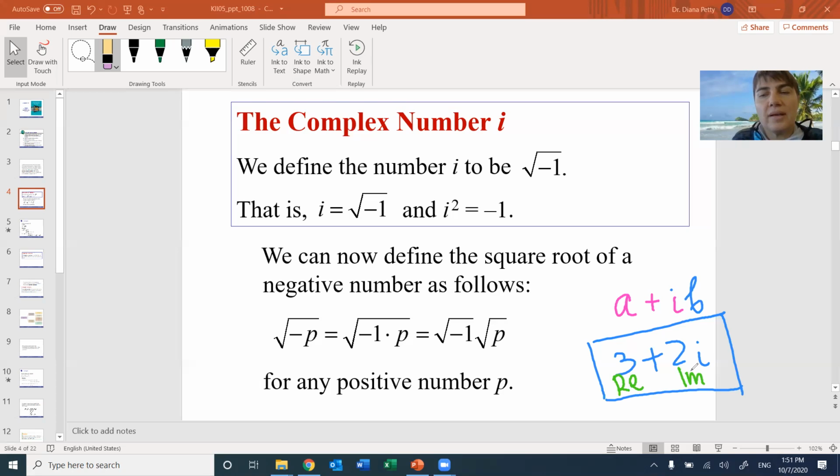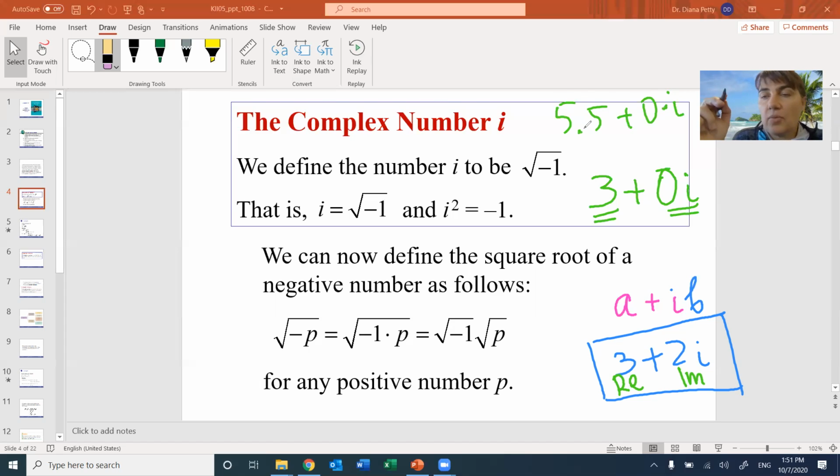The reason complex numbers are above everything is that if I want to write just the number 3, then it would be 3 plus 0i. The imaginary part would be just 0. This is a real number, so I can write every real number as a complex number, because I just need to set the second part to 0. 5.5 plus 0i is still a complex number, but it is the real number 5.5.